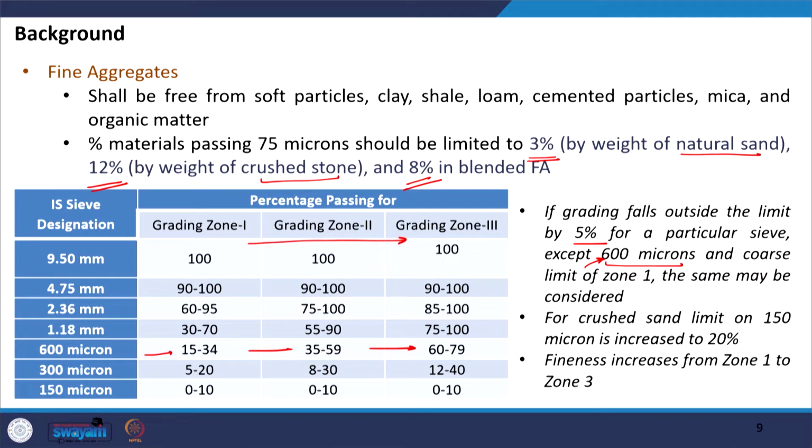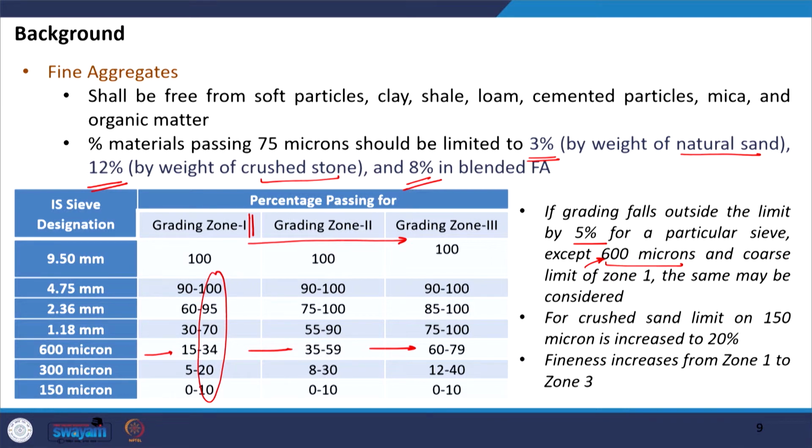Also in zone 1 we cannot permit this variation of more than 5%, especially on the coarser side of the limits. So, again these 2 points should be remembered, and other than that we have a flexibility of plus minus 5%. So, the limit can go up to outside the limit by 5%.